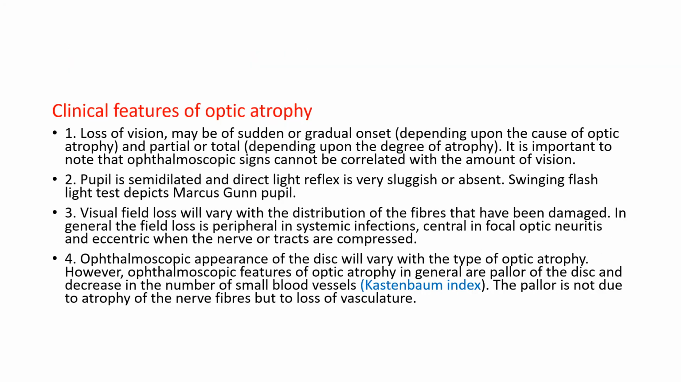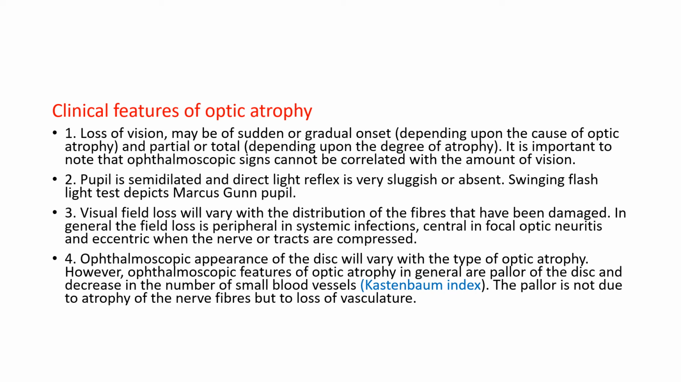Clinical features of optic atrophy. So in cases of optic atrophy, there will be loss of vision. It may be sudden or gradual onset, depending upon the cause of optic atrophy. It could be partial or total, depending upon the degree of atrophy. It is important to note that ophthalmoscopic signs cannot be correlated with the amount of vision loss.